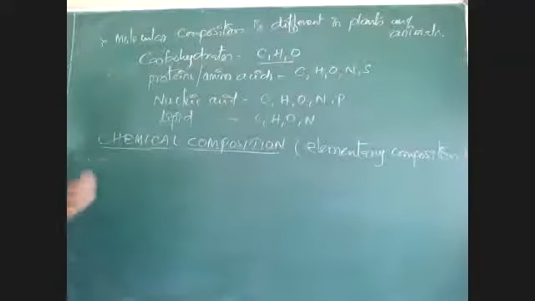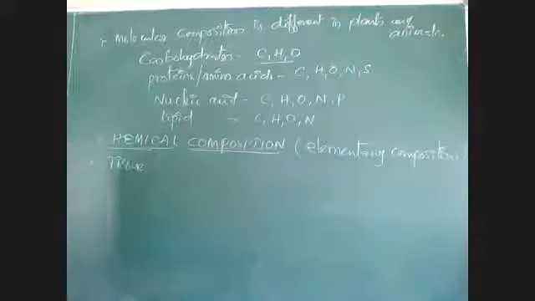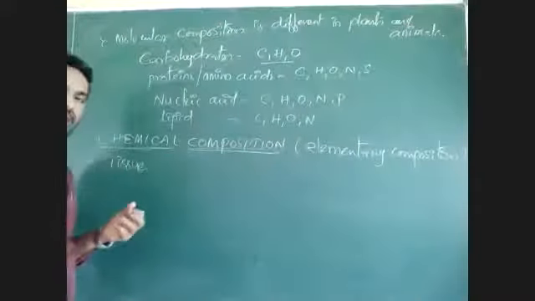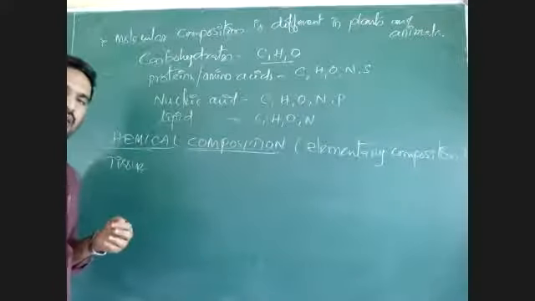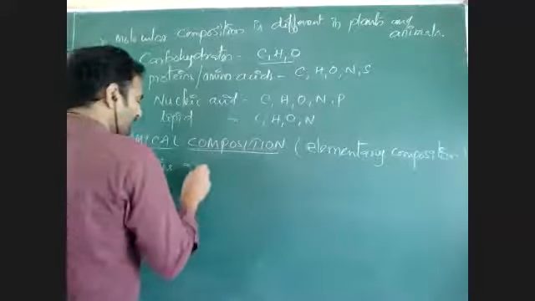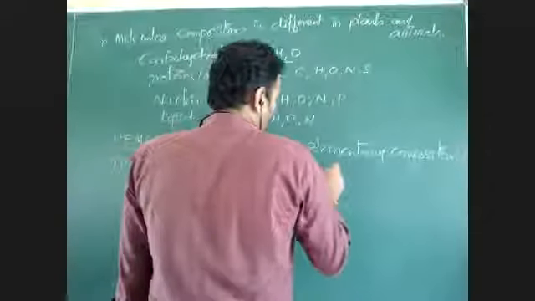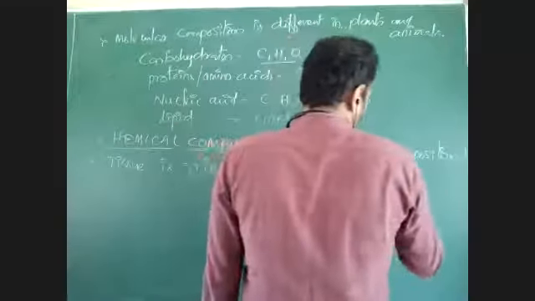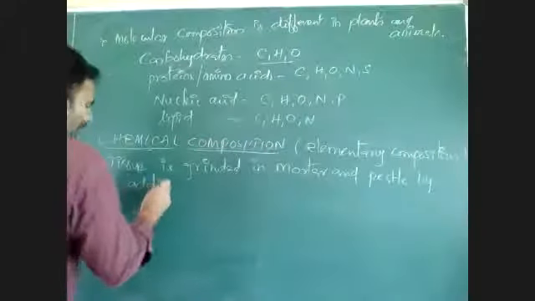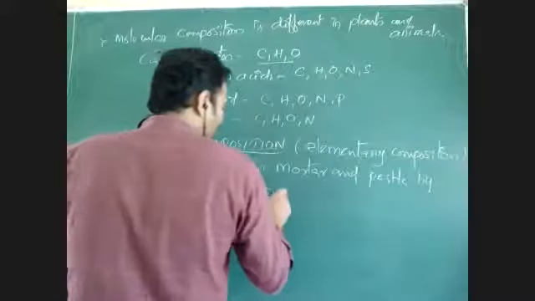How to find that elementary composition? A tissue is taken. Tissue means either a plant tissue or animal tissue or a bacterial cell. In a plant, whether a leaf or root or stem, whatever it is, a tissue is taken and it is ground in a mortar and pestle by adding a chemical substance called trichloroacetic acid.